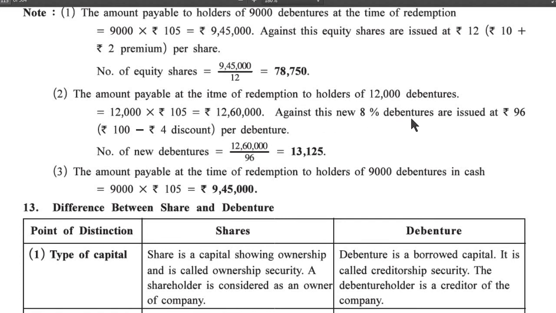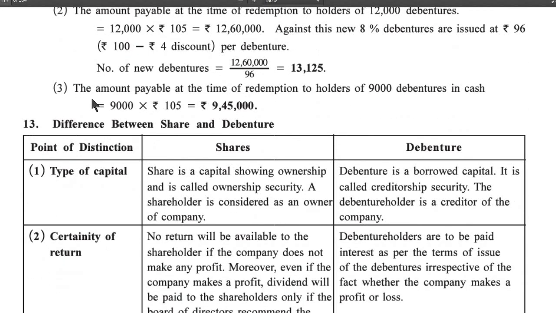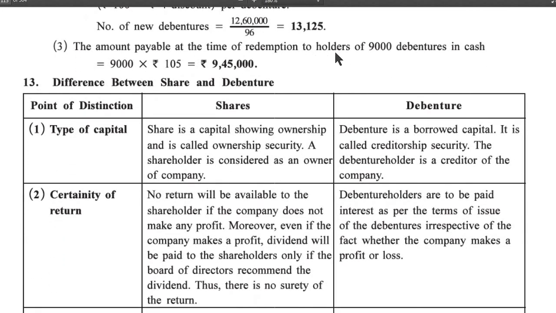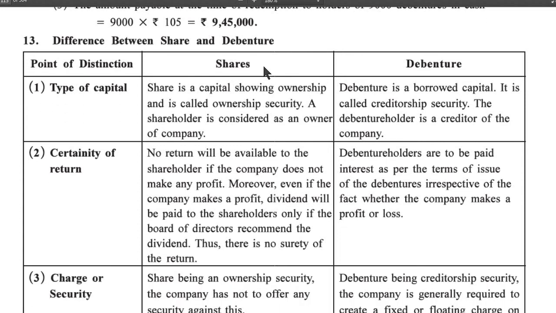Against this, new 8% debentures are issued at rupees 96, that is 100 minus 4 discount per debenture. Number of new debentures is equal to 12,60,000 divided by 96, which is 13,125. Third, the amount payable at the time of redemption to holders of 9,000 debentures in cash is 9,000 into 105, that is 9,45,000.